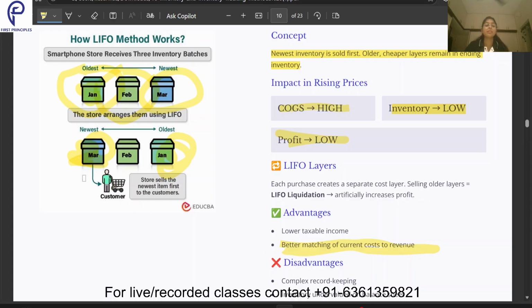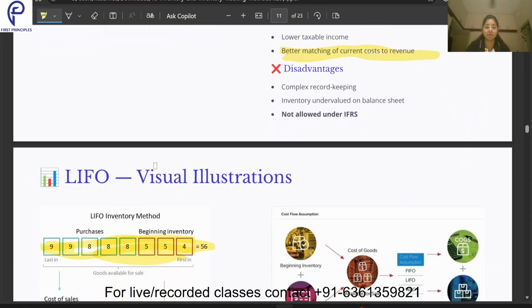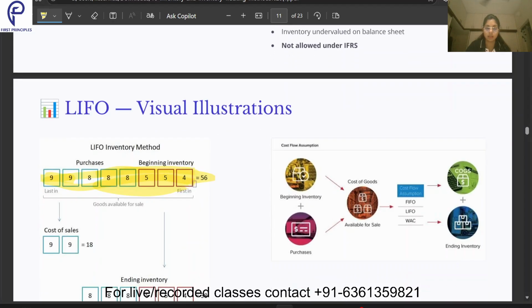Why? Because suppose in the next month, in April, I have bought new goods. What will happen then? Again it becomes difficult for us to track how to do the sales and everything. Then inventory is undervalued on the balance sheet. Why? Because we are recording the oldest one, which is the lower price one. If you see this example, this one we are recording, right? So inventory will be of lower value.